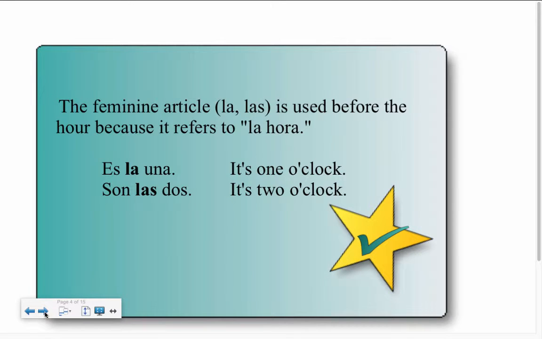One more thing to note is that the feminine article la and las is used before the hour because it refers to la hora. So an example, if we want to say it is 1 o'clock, es la una. Son las dos. Even though it might make sense to say los dos, that's not correct because dos is referring to the hour, and even though the number dos is a masculine word, we're going to use the feminine article las to describe dos in this context.